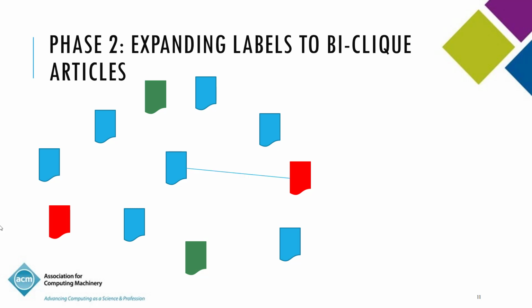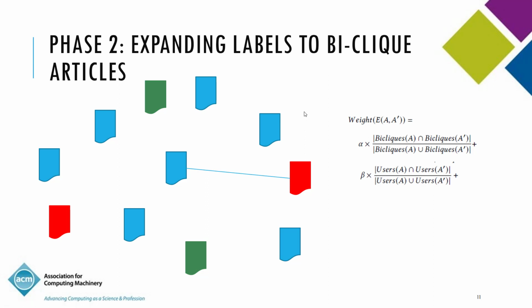Now we create a graph. This is a different graph from what we did in the earlier phase. We create a graph where articles are linked by edges, and there is a weight associated with each edge. And the weight on each edge is basically a weighted sum of 3 factors. The first factor is the Jaccard similarity of the biclicks that they participate in. So this article might participate in like 3 biclicks. This article might participate in like 4 biclicks. So you take the sets of biclicks that they participate in and take the Jaccard similarity. That forms the first factor, and the sets of users who have tweeted those articles, and the Jaccard similarity gives you the second factor. And the third one is simply the textual content similarity of those articles.